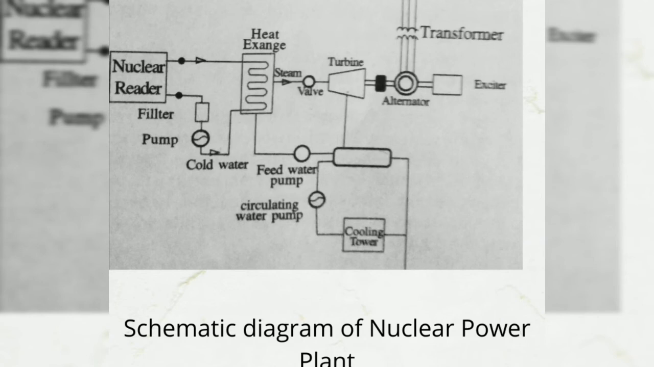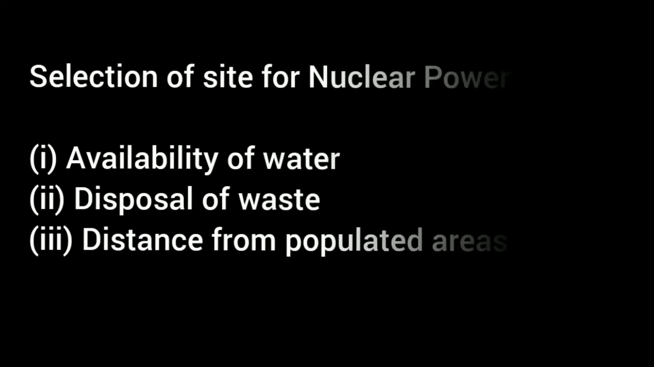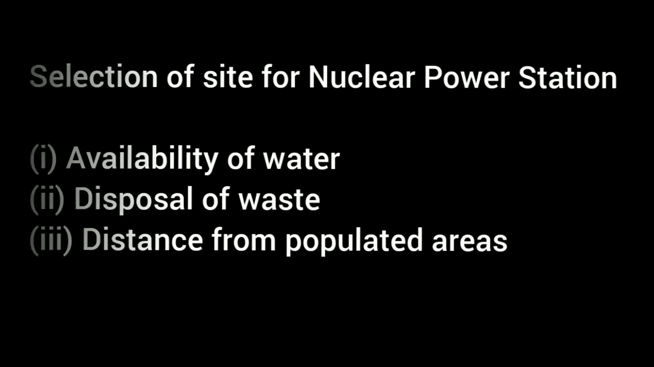The next we can discuss the selection of site for nuclear power plants. First one, availability of water. Sufficient water is required for cooling purposes. Then next, disposal of waste. The waste produced by fission in a nuclear power station is generally disposed of properly. Third, distance from populated areas. The site selected for a nuclear power station should be away from the populated areas.